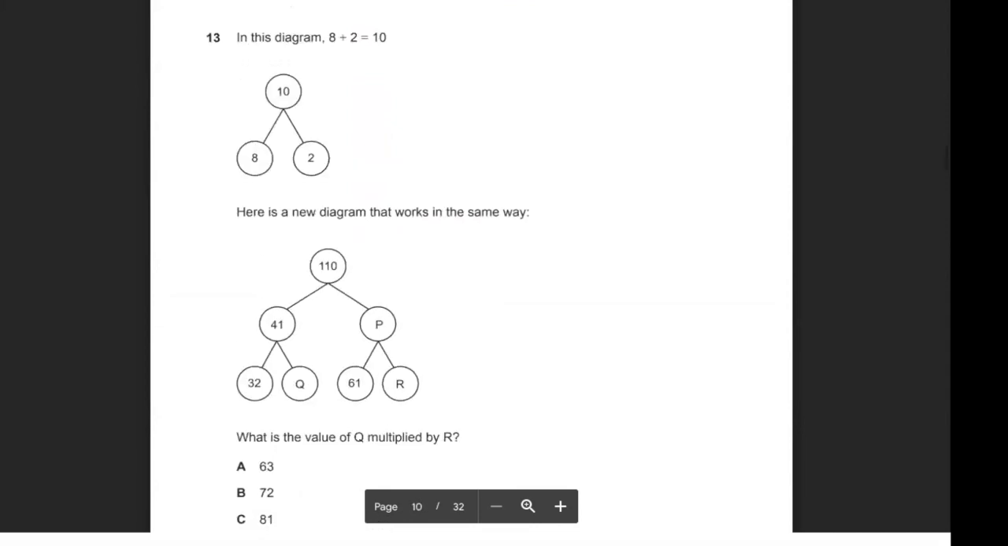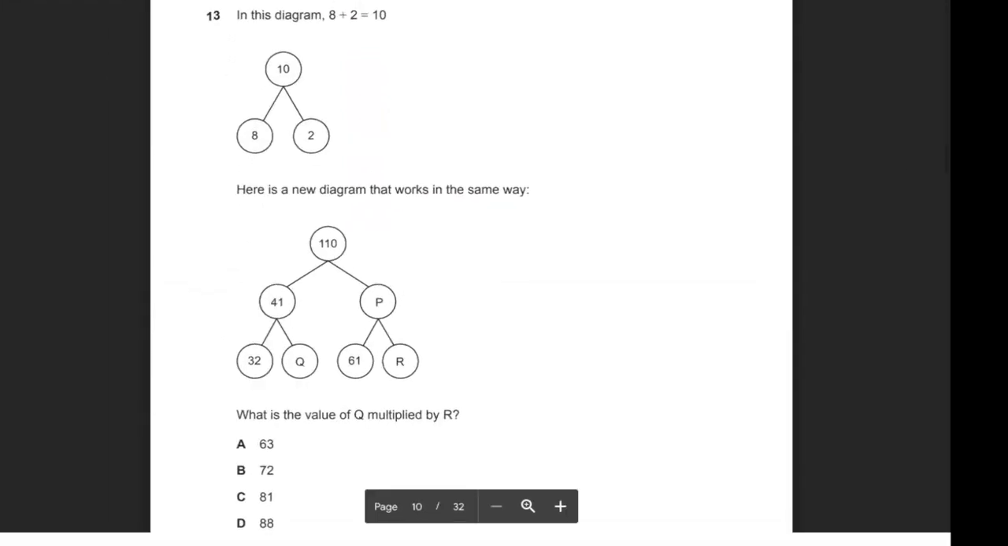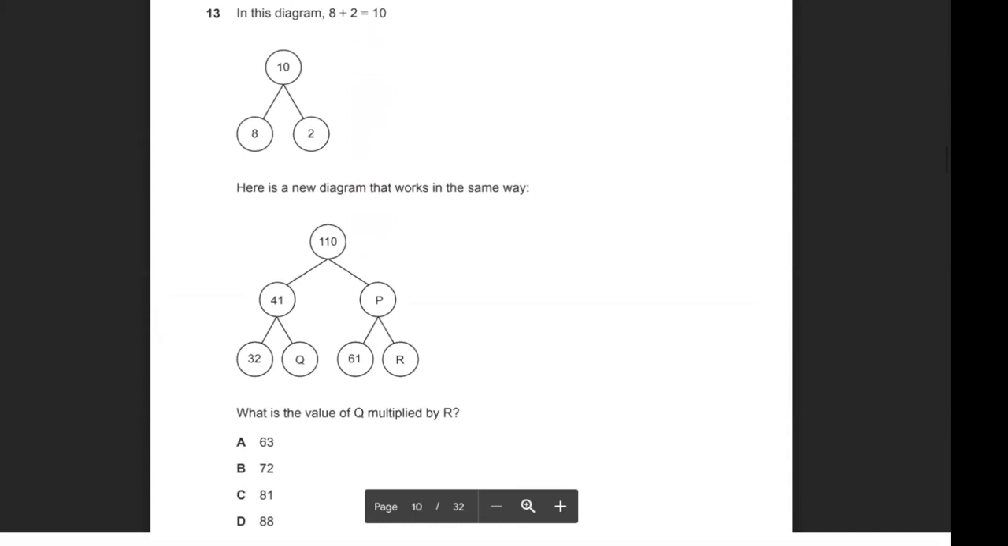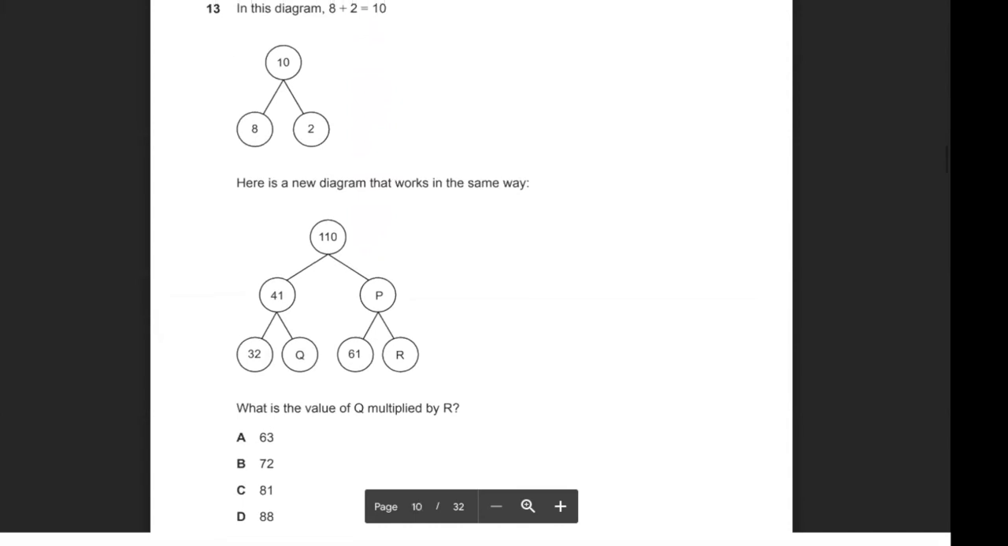Question 13, it says in this diagram, 8 plus 2 equals 10. Here's a new diagram that works in the same way. So for these diagrams, essentially what's going on is simply that the bottom 2 numbers just add up to give you the number in the circle that those 2 circles are connected to, okay? So it says for question 13, what is the value of Q multiplied by R? So Q is this one, and R is this one.